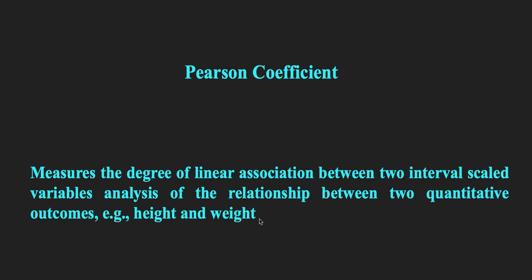That is what I was talking about. It is a relationship between two quantitative variables. For example, you have height and weight. Both are interval scaled variables, or quantitative variables, where we can give a particular number to height and a particular number to weight.